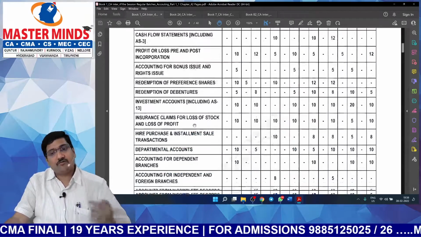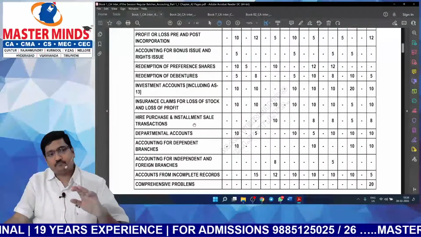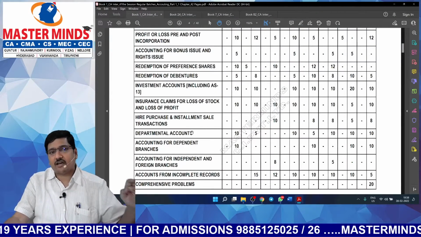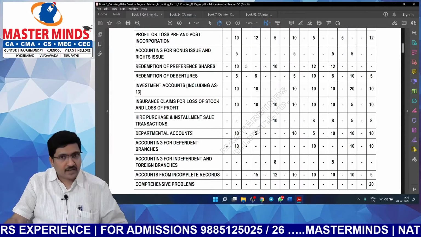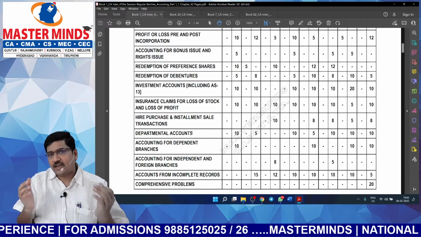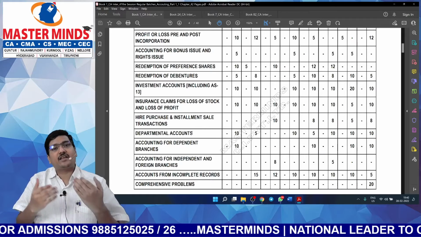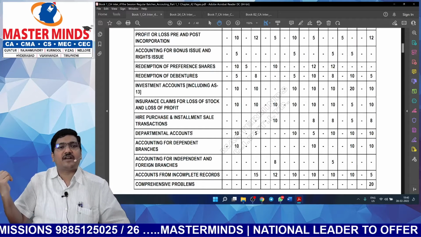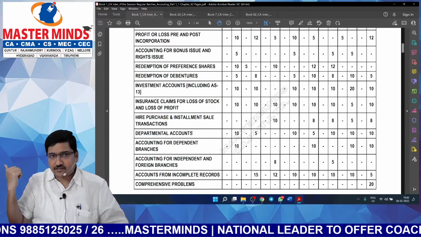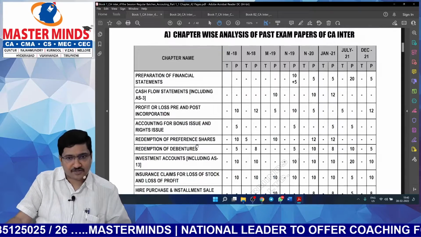And we have even referred to all the other textbooks that are available right now in the market, and we have identified some areas which don't get covered in ICAI sources, and we have even included such things in this latest edition of Masterminds materials.